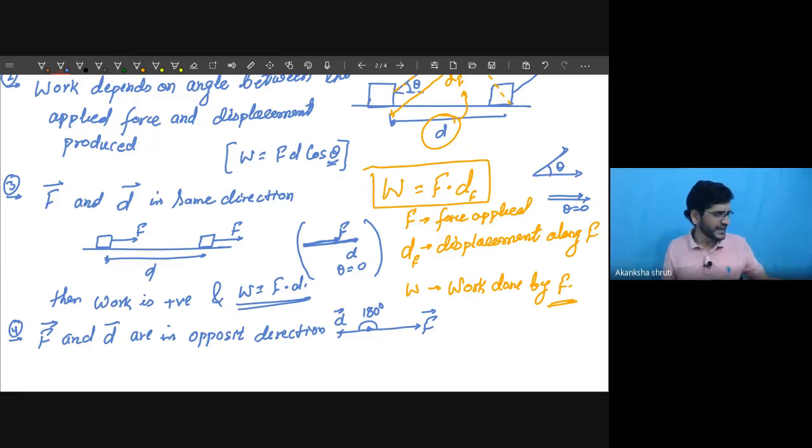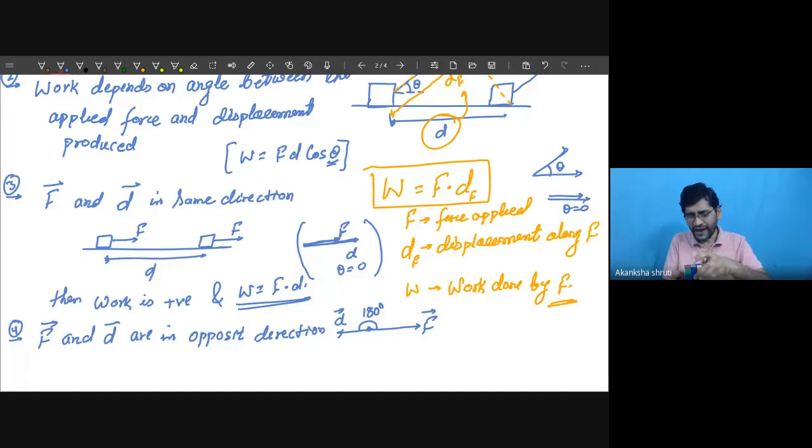Another, for lifting an object, I may consider I am applying the force upward, meaning my muscular force is upward and displacement is upward. But we know that if any object is there, then always a gravitational force, or the force of gravity, mg, or its weight, is acting downward. Though I am lifting it upward, the weight is acting downward.